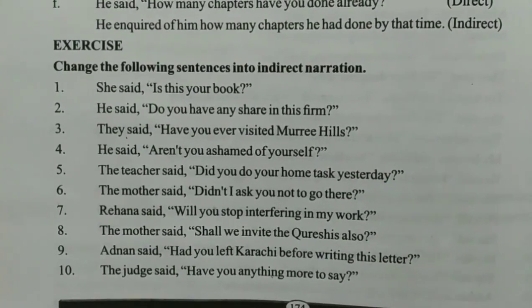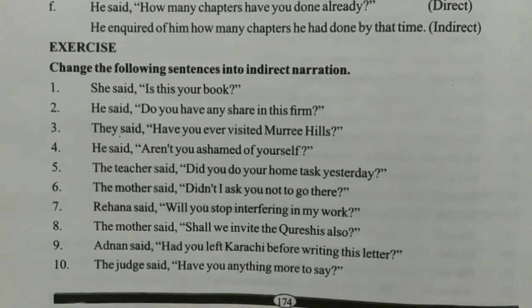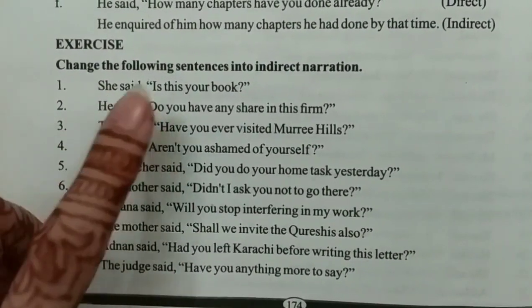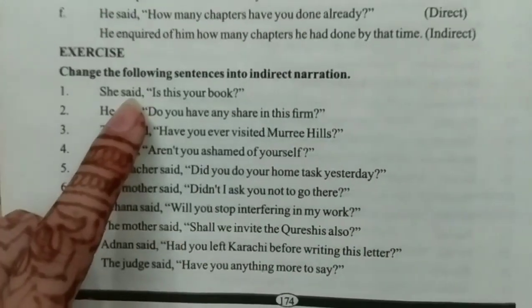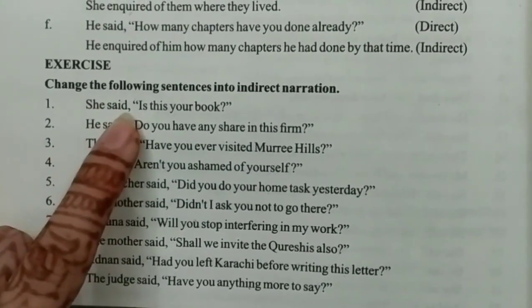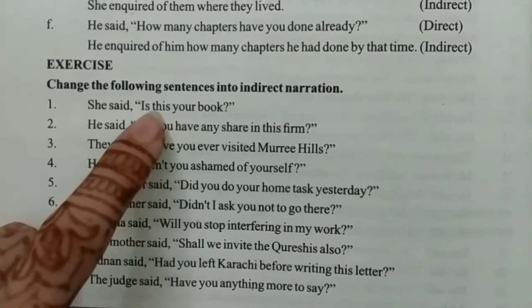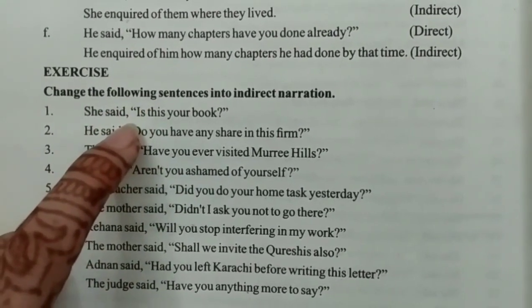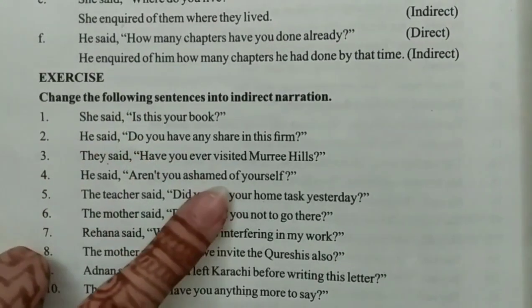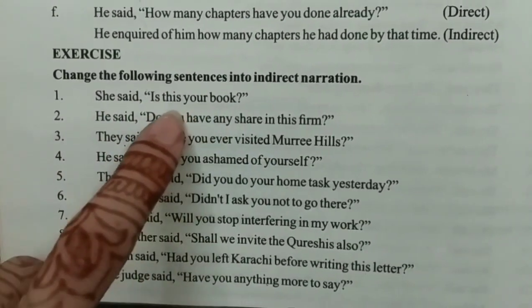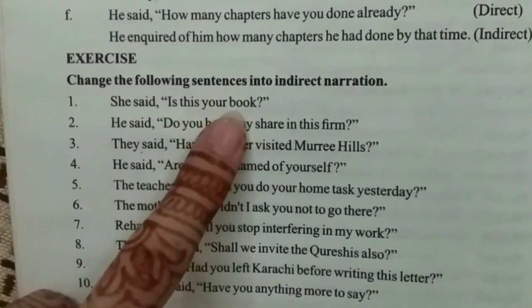Now we have an exercise on page number 174. Number one we have, she said, is this your book? So this said is going to be changed into asked. She asked. Now the question is starting with an auxiliary verb, so in the place of inverted commas we are going to write down whether or if. She asked if, and this question is going to be changed into a simple statement.